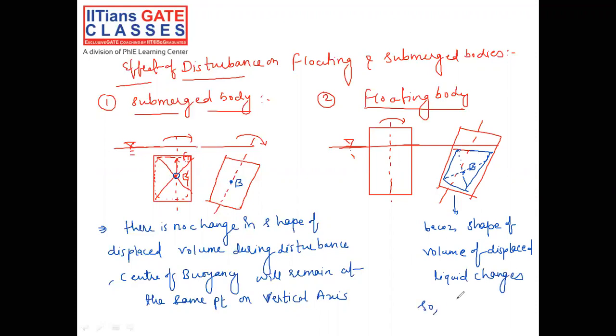So the center of buoyancy, that is point B, will also change. So you got to know that in a submerged body, whenever a tilt is given, the center of buoyancy will be at the same point on the vertical axis, but for floating bodies it will shift. After this, let us discuss stability, instability, and the neutral condition of submerged bodies and floating bodies.